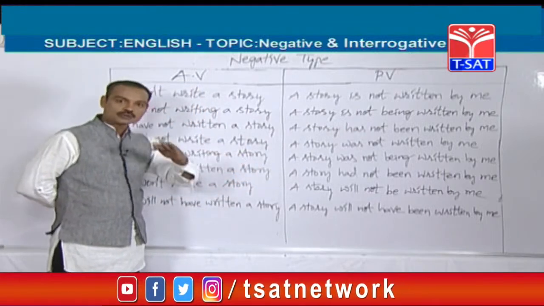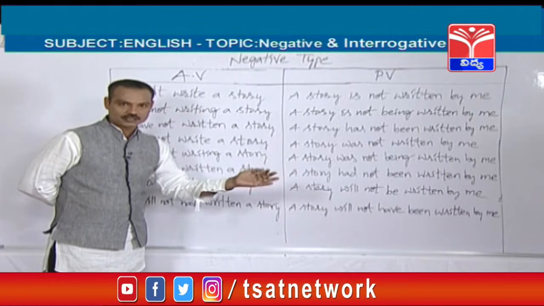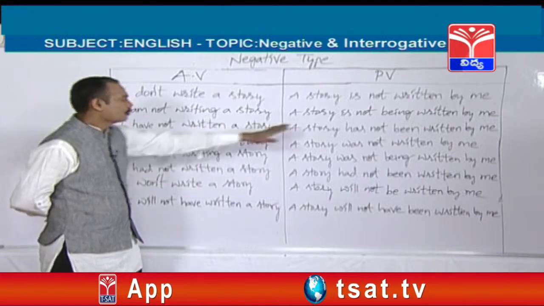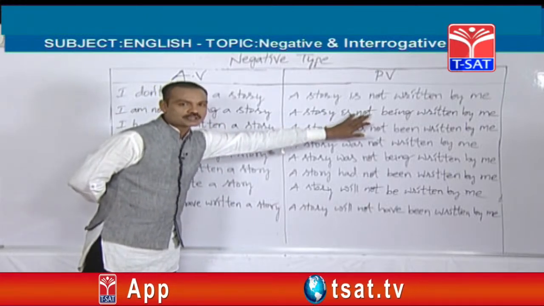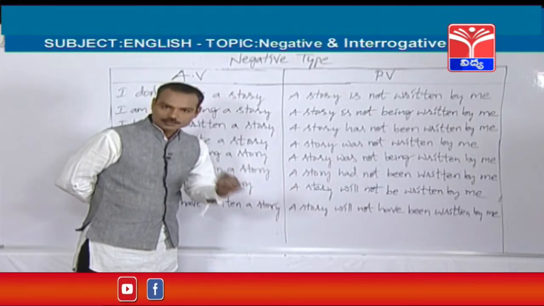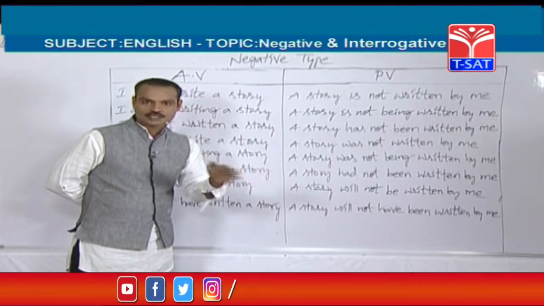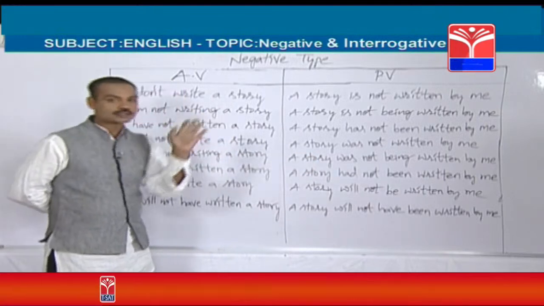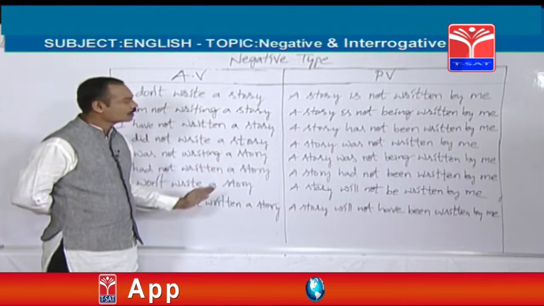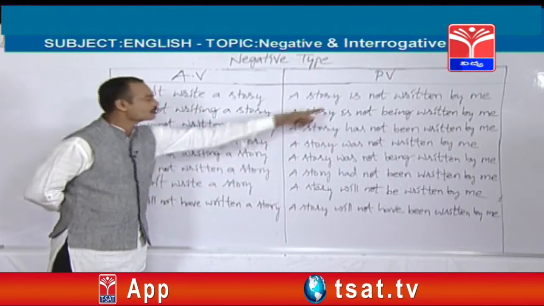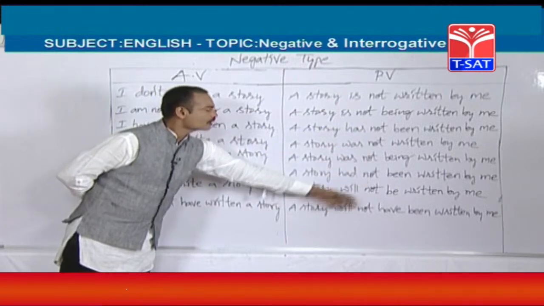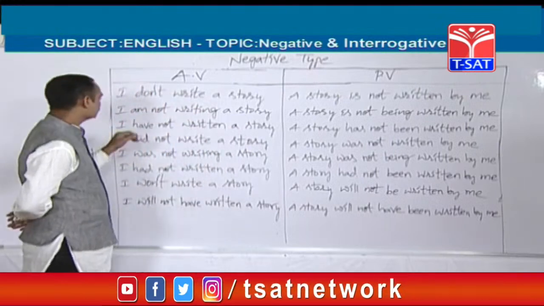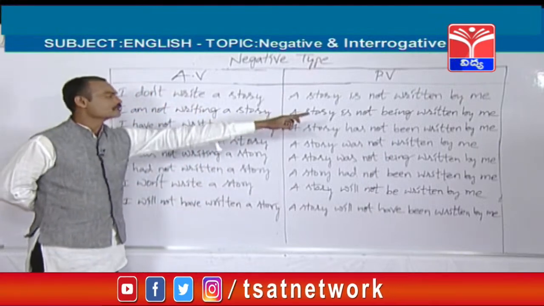Those who are good at changing positive statements into negative statements will find it very easy. It is the same, but not should be used after the helping verb. In the previous class, I explained several times how to change positive statements into negative. If you are very good at those sentences, you can easily change these negative sentences into passive voice. Just write not. In every sentence, after the helping verb, not should be mentioned, that's it. I am not writing a story. A story is not being written by me.